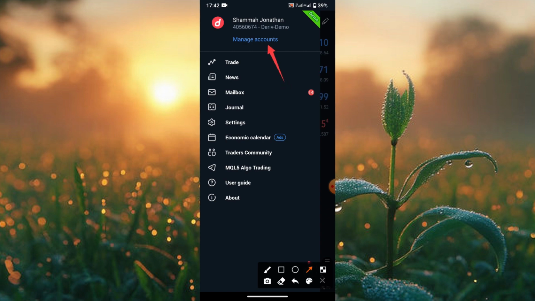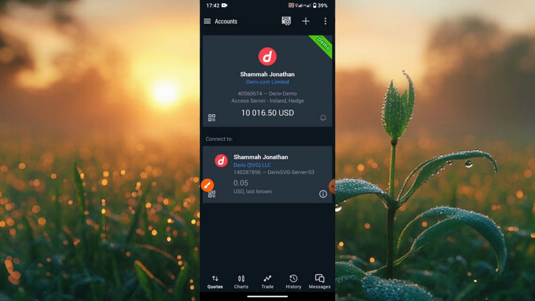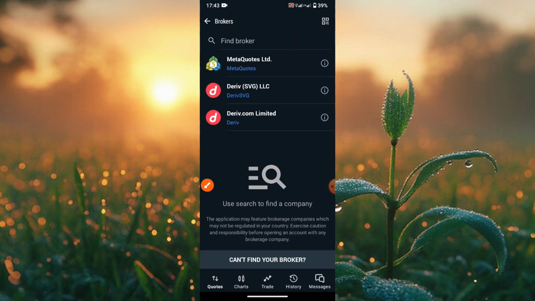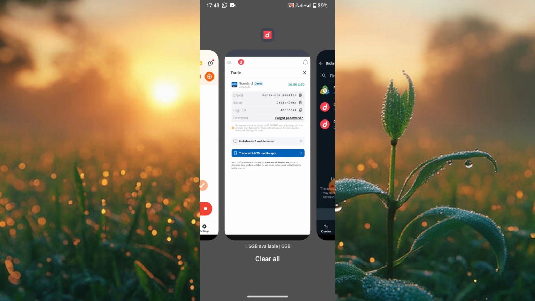Once you click on manage accounts, now click on the plus sign that is there. This is the plus sign to add an account, right? You want to add an account, you click on the plus sign. Now once you click on the plus sign, you go to your Deriv, right?